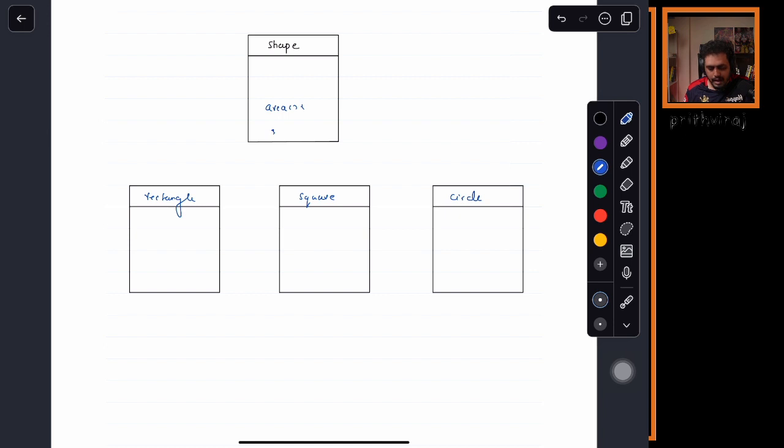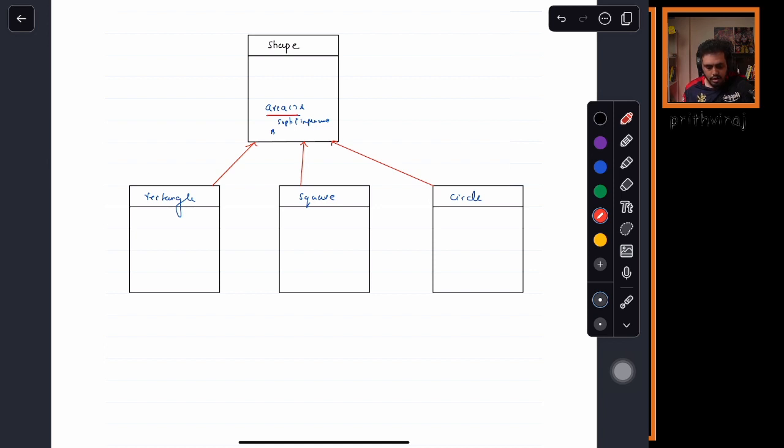Now area, I can leave it empty for now, but here I will write System.out.println implement area. Now this area method, I want to make sure whoever extends from me should be able to implement the area function and use that particular method.